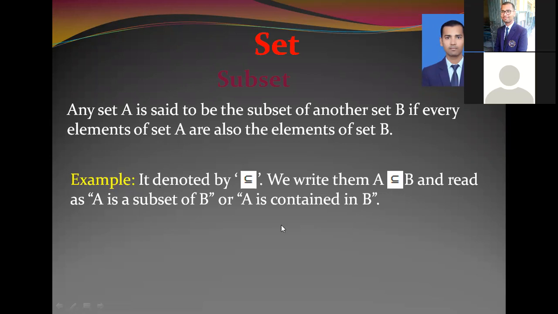That's why the set of teachers is the main set, the universal set. In this way, we can find subsets and the universal set.